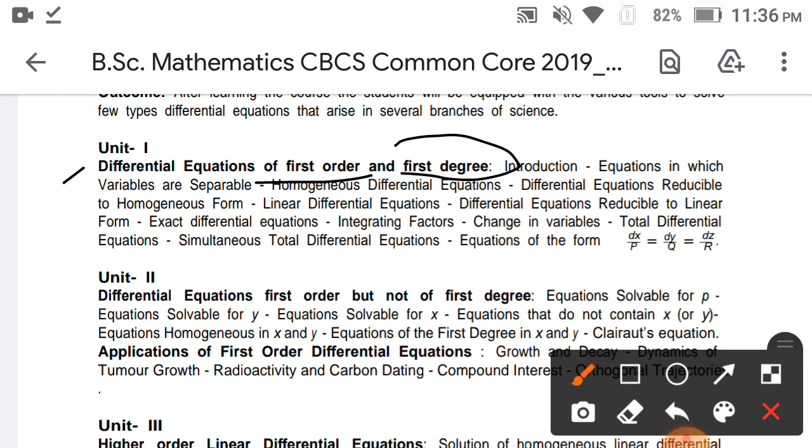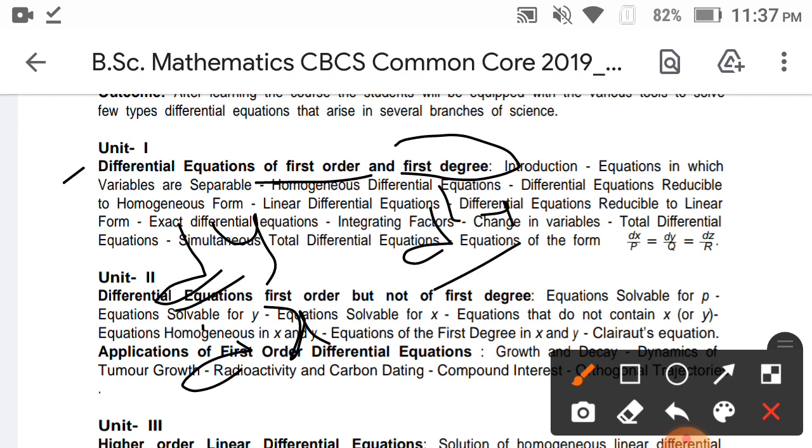Order means first order and second order, the simple way. Degree means the power of the highest order term. For example, dy by dx is the first order, and d square y by dx square is the second order.